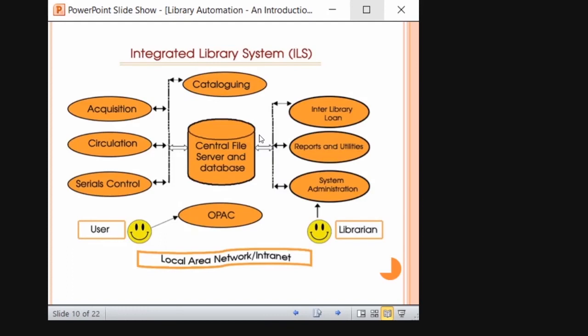So this is how an integrated library management architecture looks like. See, the central file and the server database stores all the data, and it interlinks with all the modules like acquisition, circulation, interlibrary loan, reports, system generation, everything.